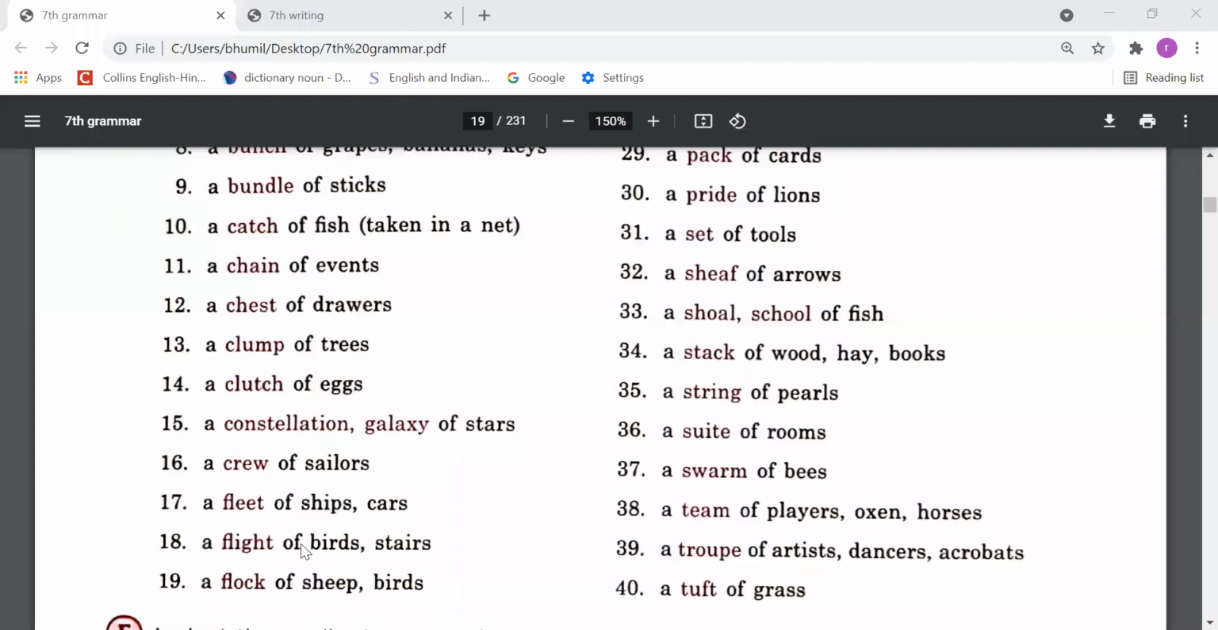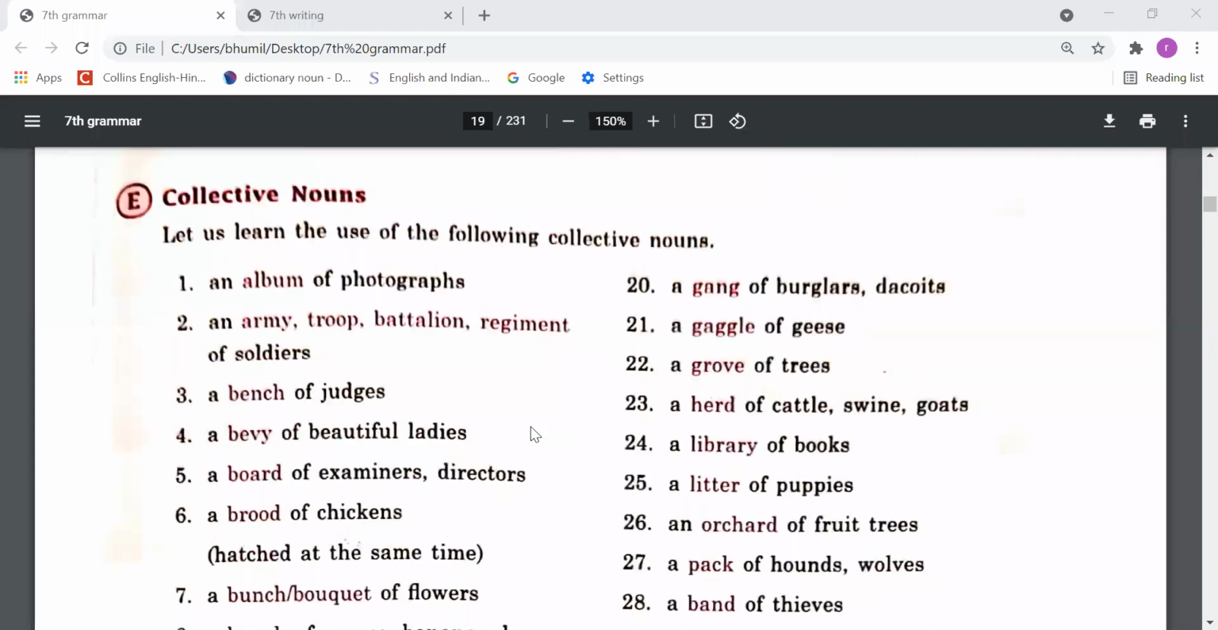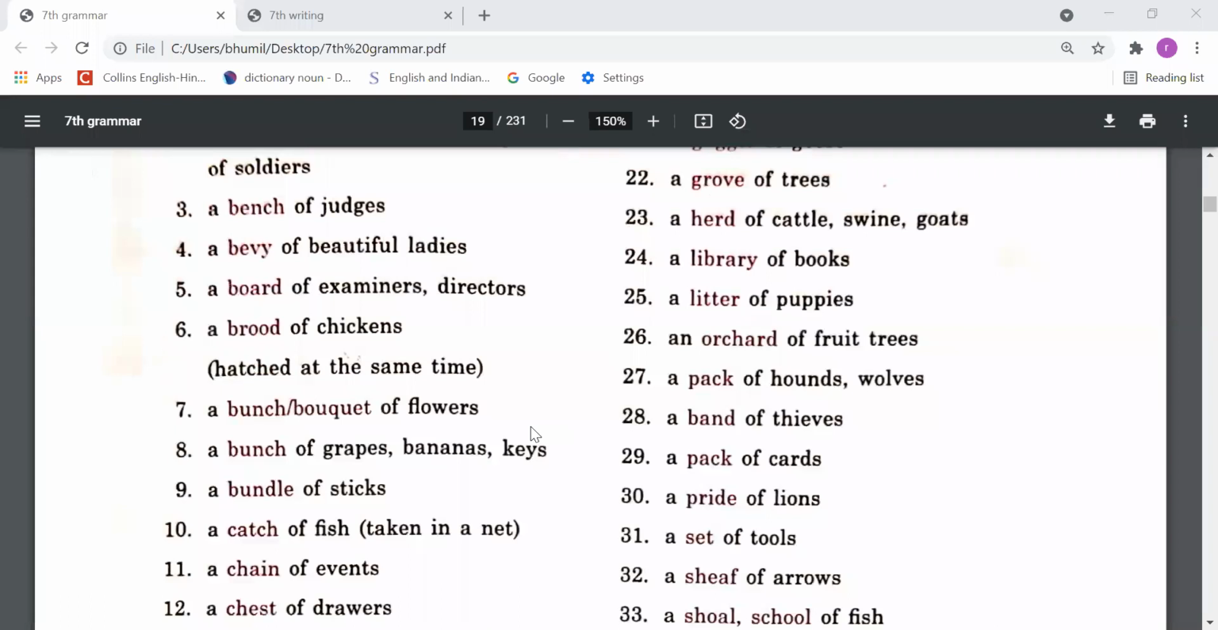a fleet of ships and cars, a flight of birds and stairs, a flock of sheep and birds, a gang of burglars and dacoits, a gaggle of geese, a grove of trees, a herd of cattle, swine, or goats, a library of books, a litter of puppies, an orchard of